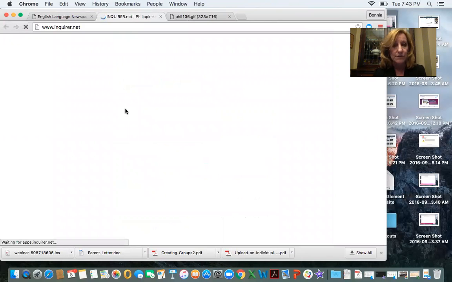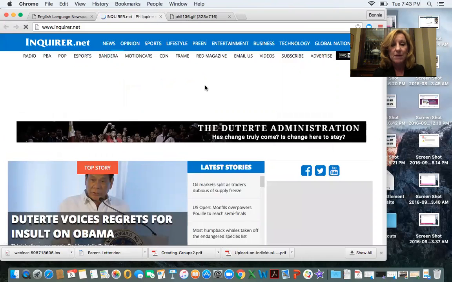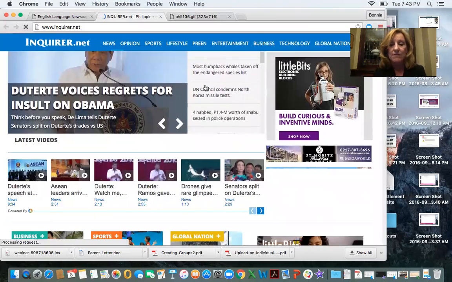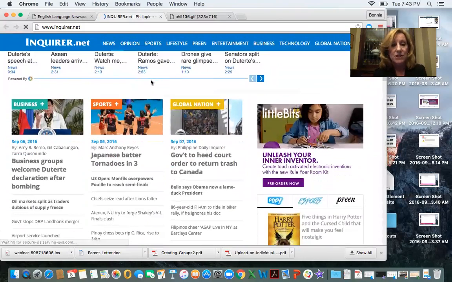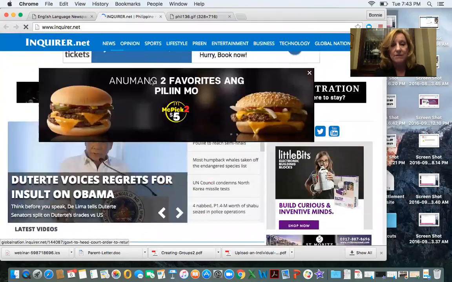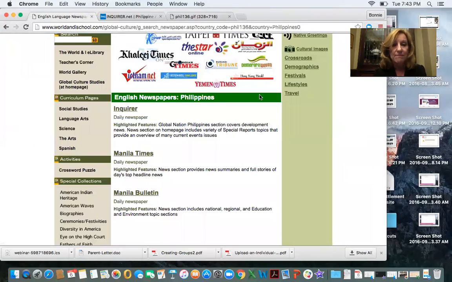So the students can click on a newspaper and read what is happening in that country today: what their headlines are, and what information that country is interested in. So it's their digital magazine for that country.